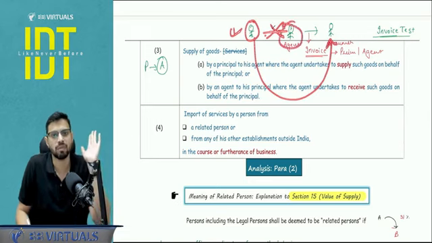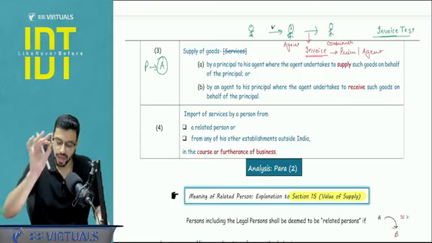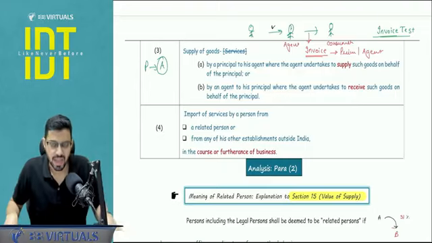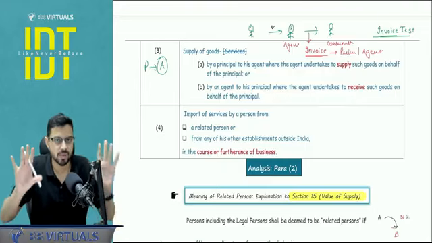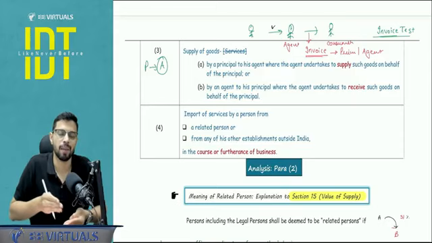So no agent in between. So in that case, the agent will not fall under the ambit of paragraph number 3, schedule number 1. This is the simple thing you need to quote. Now, there is one line you need to understand: with respect to services, if it is a case of agent and a case of services, consideration 100% has to be there for the transaction to fall in the ambit of supply.